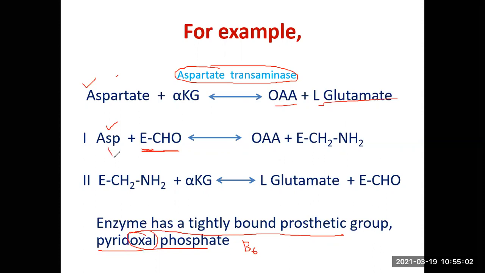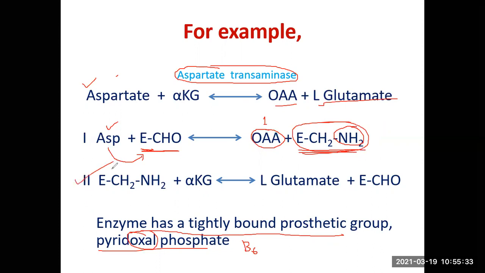And what does it do? It transfers an amino group, a functional group, to this enzyme. So the enzyme gets chemically modified. You have an amino group now attached to the enzyme. This amino group has come from the first substrate, aspartate. And the product thus formed is oxaloacetate. It is liberated. So this is product 1. Oxaloacetate is freed. So at the end of this stage, what do you have? You have product 1 freed and the enzyme in the chemically modified form.